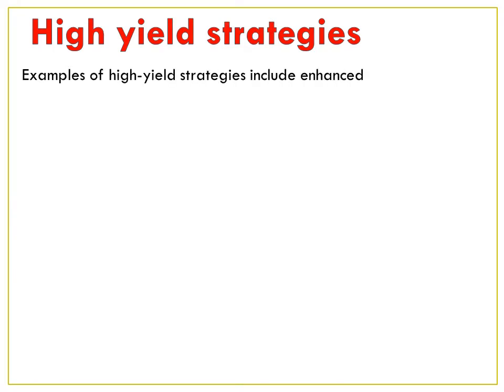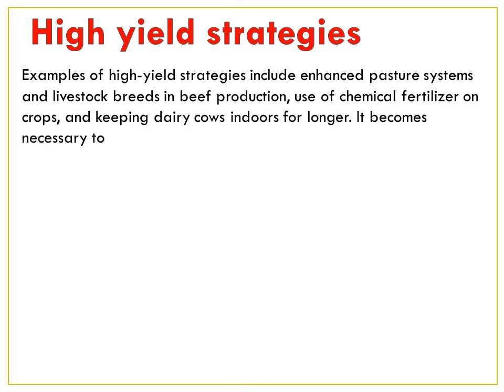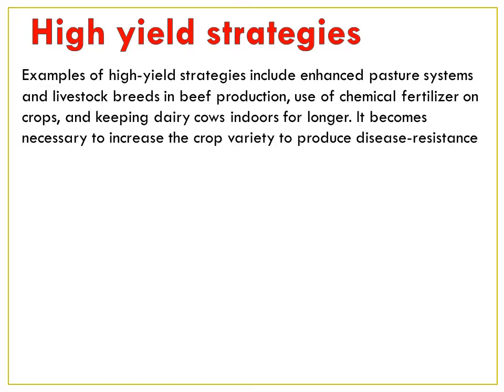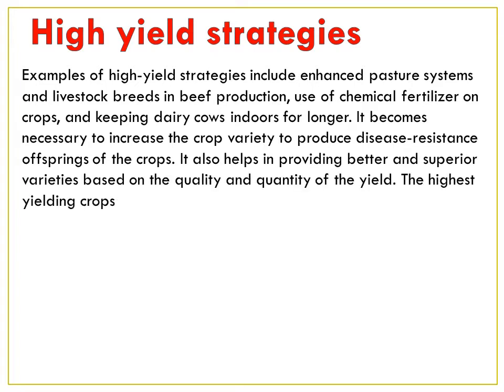High yield strategies. Examples of high yield strategies include enhanced pasture systems and livestock breeds in beef production, use of chemical fertilizer on crops, and keeping dairy cows indoors for longer. It becomes necessary to increase the crop variety.